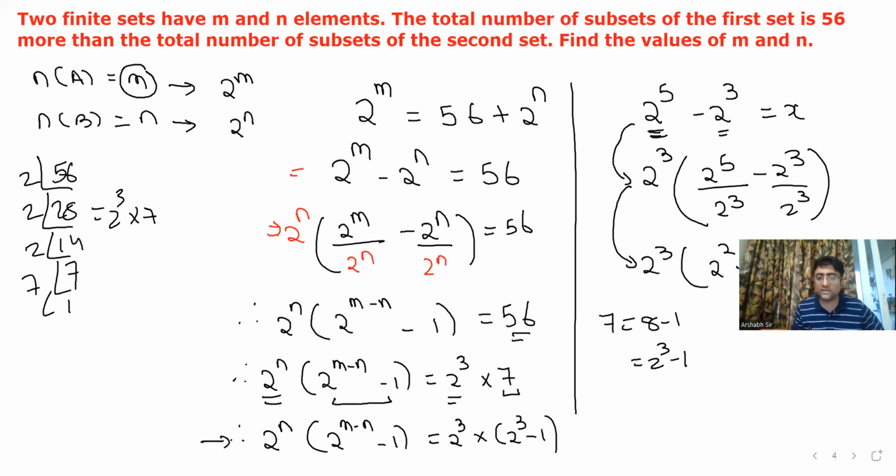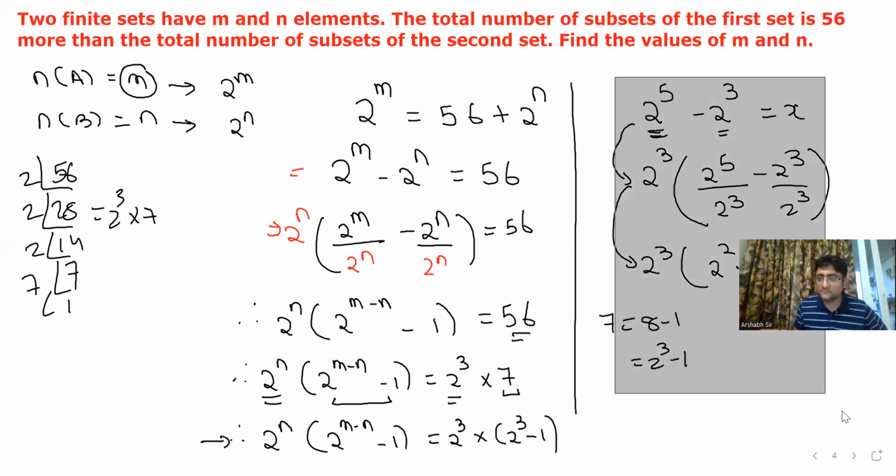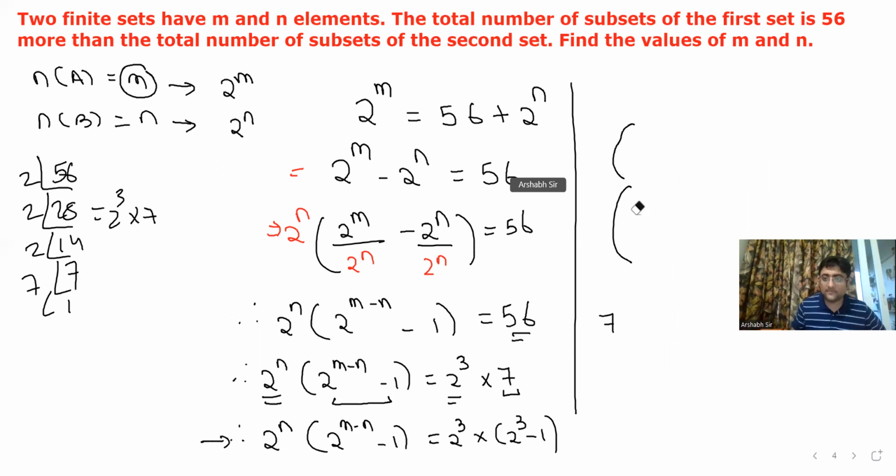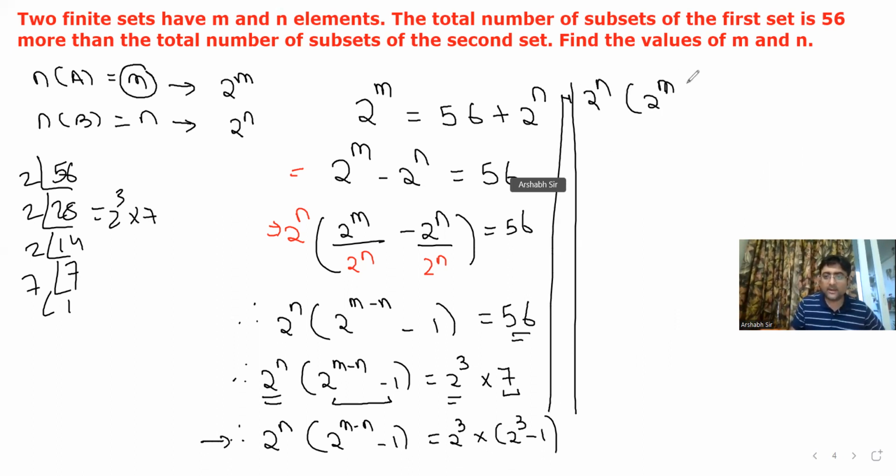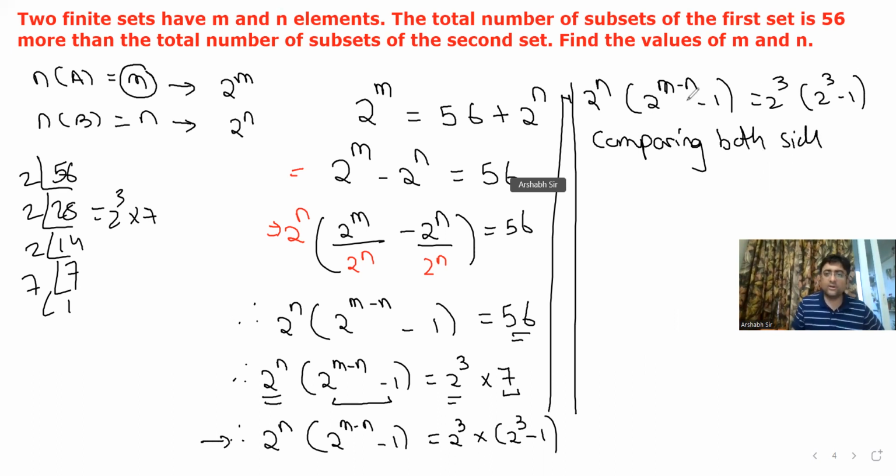Now focus on this expression over here, bachcho. Do you agree that somehow it is matching? Yes, sir. है ना? अब देखो, क्योंकि ये मैच होता है, हम क्या बोलेंगे? I'll write it once again over here. So we have 2 to the power n into 2 to the power m minus n minus 1 is 2 to the power 3 into 2 to the power 3 minus 1. So comparing both sides, हम क्या बोलेंगे कि ये जो 2 to power n है ये 2 to power 3 के बराबर है. So we'll say 2 to power n is equal to 2 to power 3 and ये जो पूरा expression है 2 to the power m minus n minus 1 is 2 to the power 3 minus 1.